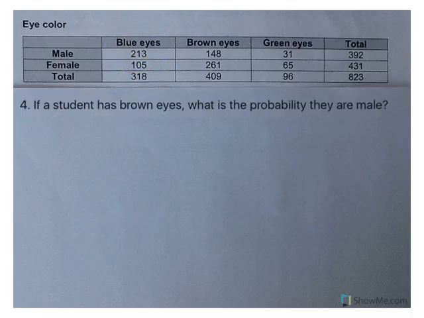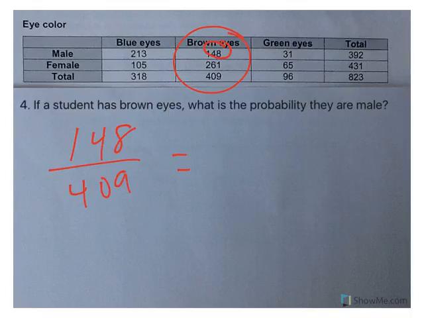Number 4, I added this one. If a student has brown eyes, what is the probability they are male? So if they have brown eyes, probability of male. So that'd be 148 out of 409, which is 0.36 or 36%. So just remember, whatever follows the word if or the word given, that's what's going to give you your total or your denominator. So if brown eyes, there's my total, that's my denominator. And that's kind of the key to conditional probabilities.